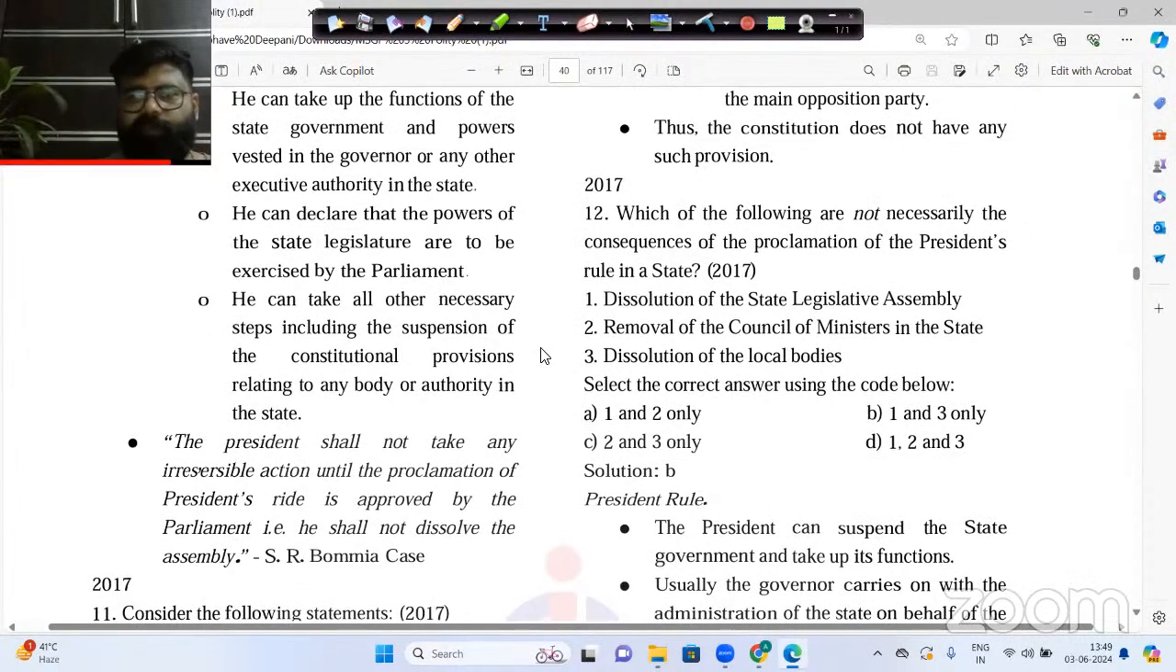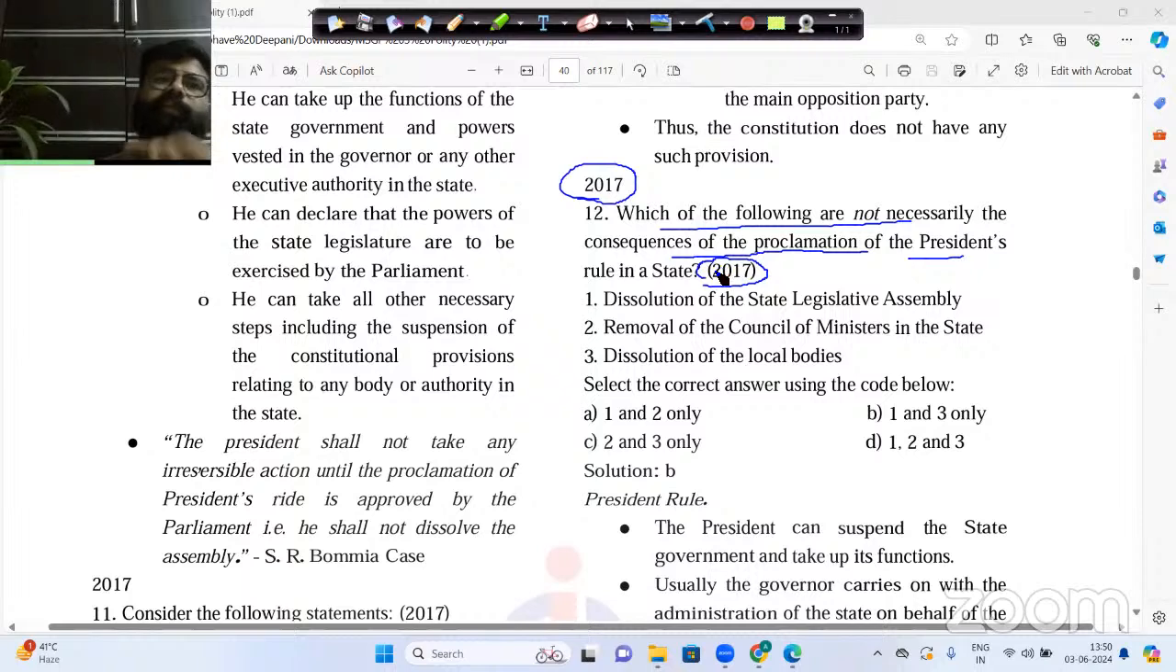Fair enough. Now there is one more question related to the same topic, in 2017. In 2017, it was asked in the UPSC exam: which of the following are not necessarily the consequences of proclamation of President's rule in the state? The same topic question was there in 2017, and the same type of question was there in 2018, the very next year, on President's rule.